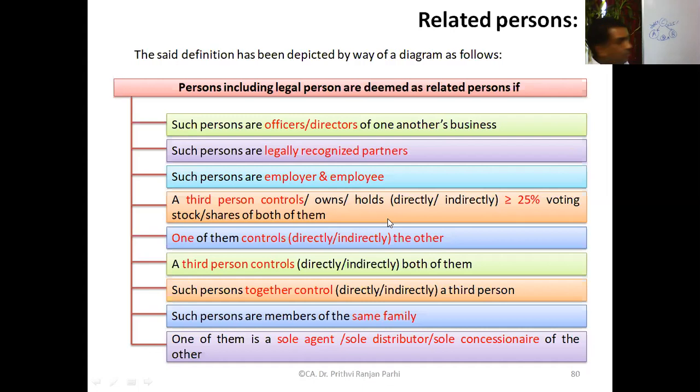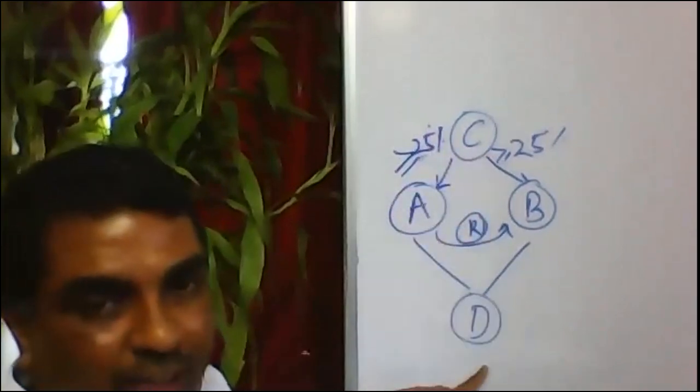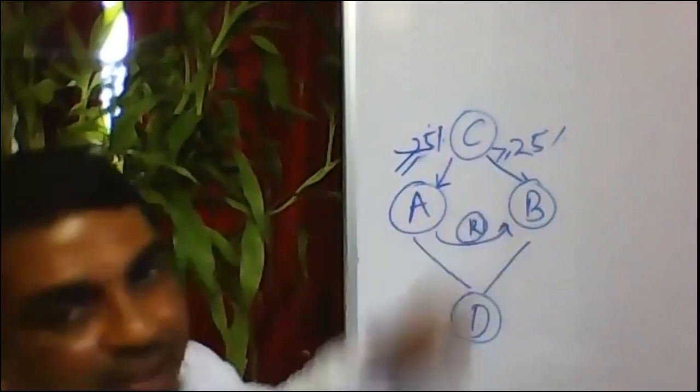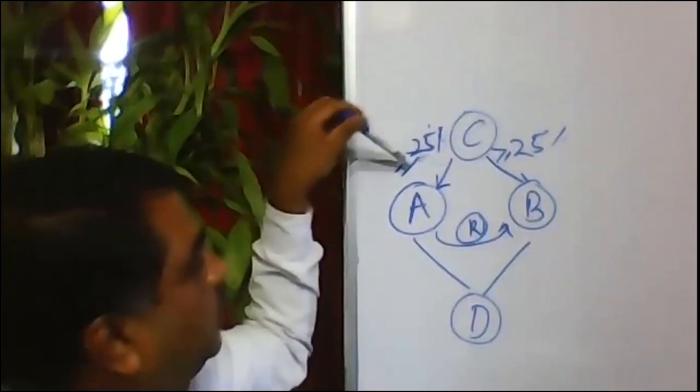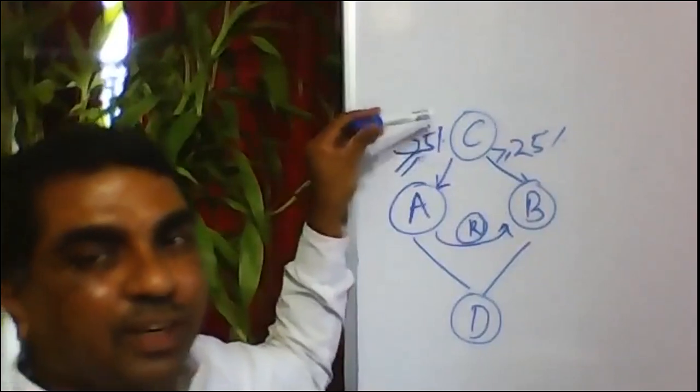That means here, what happens? One more example. These companies, A and B, jointly control another company D. Okay, they directly control. So they together control a third person, then also they are related. So these two companies, A and B, jointly controlling a third company D, then also they are related. And if these two companies, A and B, are controlled by a third person, or the third person is holding equal to or more than 25% of the voting right, they are also related.